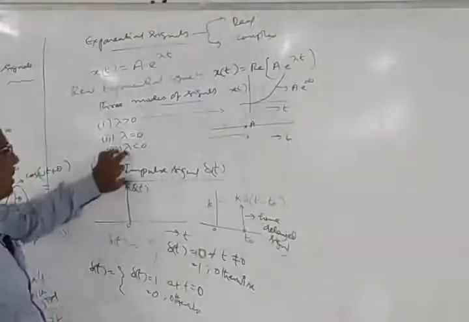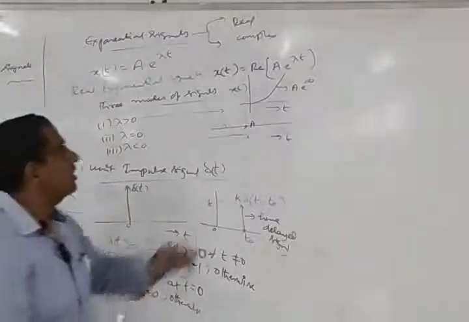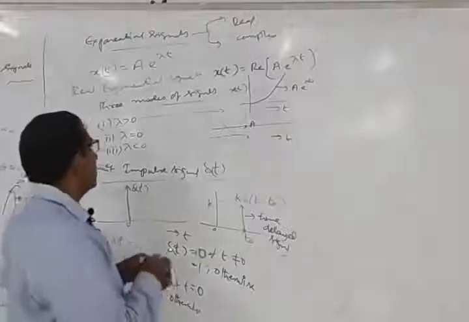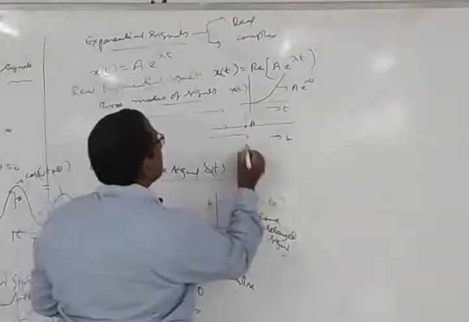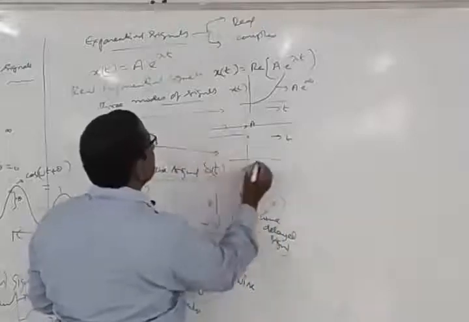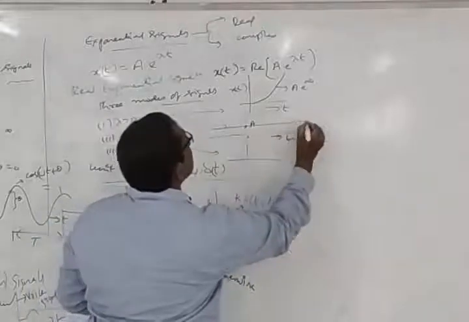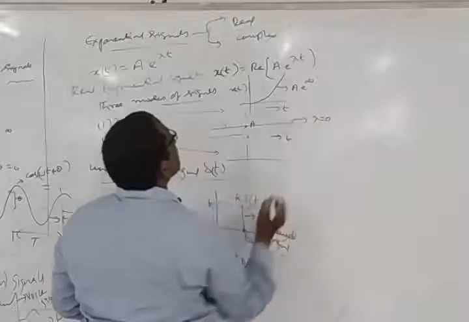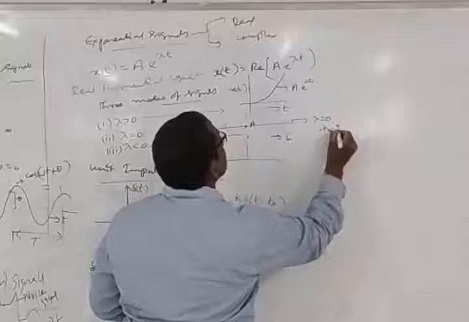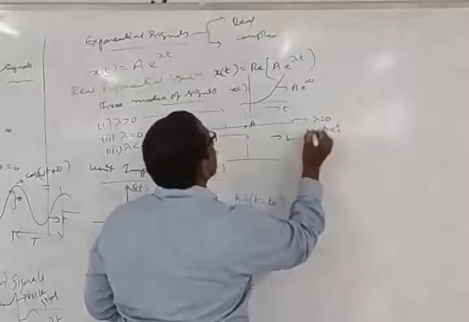Then similarly, lambda less than 0 means t is going to take negative values. So what signal do we get here? Now this is for lambda equal to 0, which is nothing but A into e power 0, which is x of t for us.